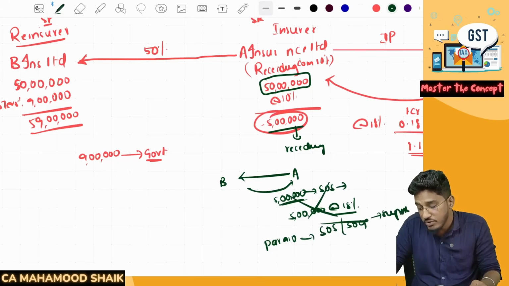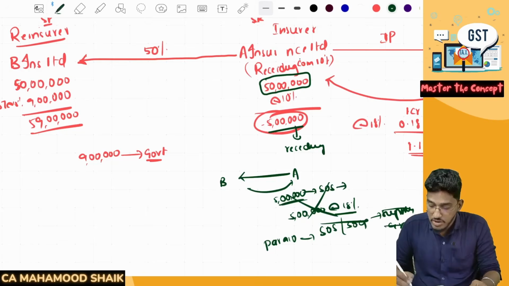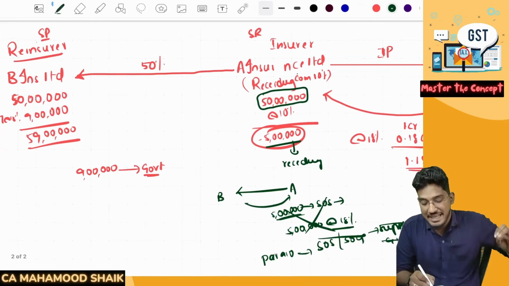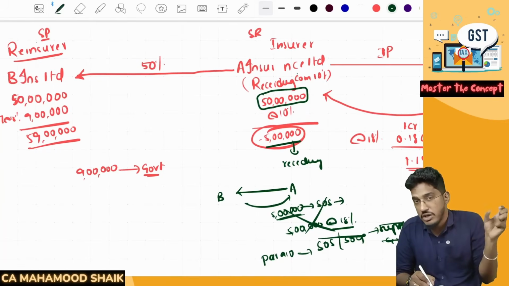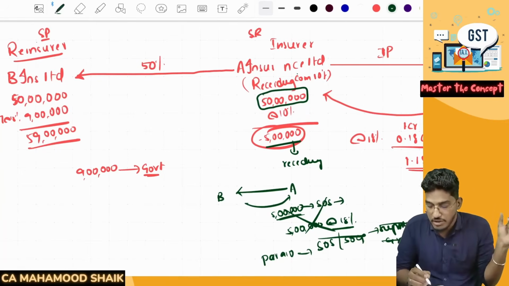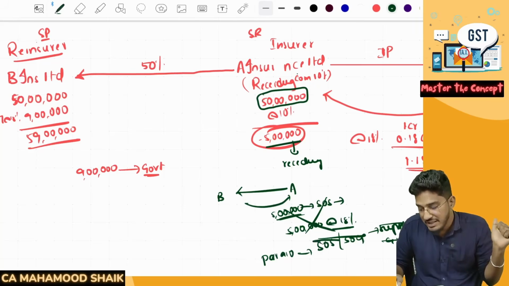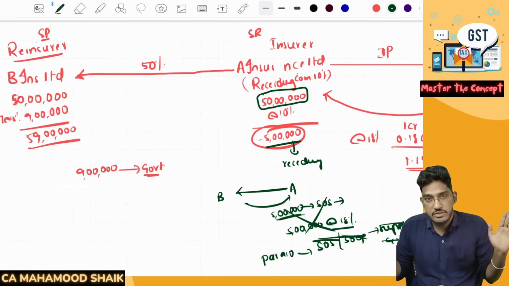It will not be a supply only, and there will be no question of GST here. Able to understand? So that's what para number 10 is all about. When the primary insurer is getting some ceding commission by giving business to the reinsurer, on that ceding commission you should not collect any GST. That will be neither considered as supply of goods, nor even considered as supply of services. It has been fully outside of the GST purview.